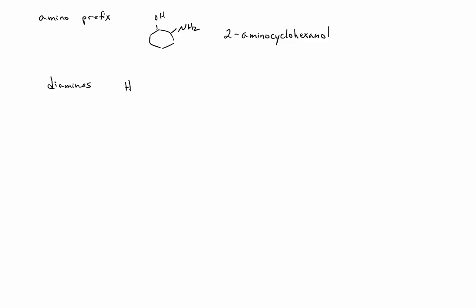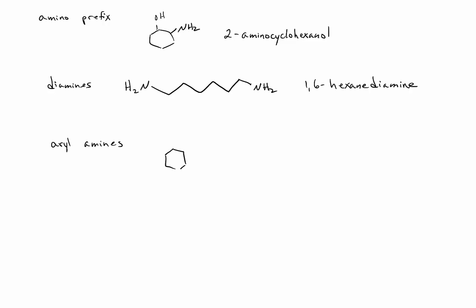A commonly encountered diamine is the 1,6-hexane diamine. 6 carbons, and we simply add di as part of the suffix, hexane diamine. This particular compound is often used in the synthesis of the polymer nylon. A commonly encountered aryl amine is aniline.